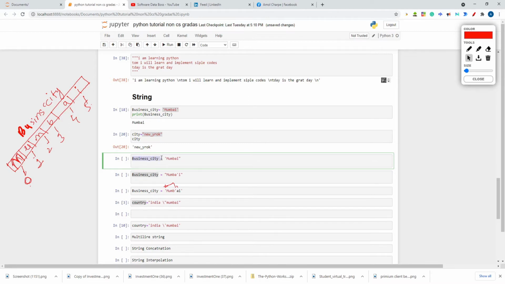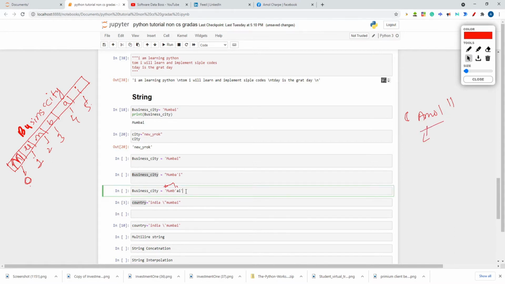Now the next thing, you cannot do it like this. See here, for business city, I have taken the variable, I am starting with a single quote and ending the string with a double quote. Okay, this is not allowed. Either you start with a single quote and end with a single quote, or start with a double quote and end with a double quote. But you cannot start with a single quote and end with a double quote. I'm writing my name and ending with a double quote. This will throw an error.